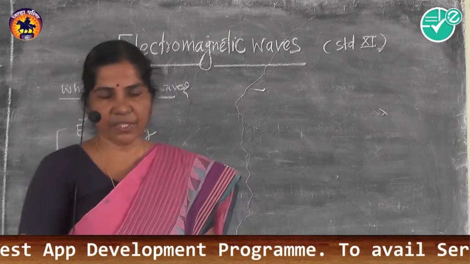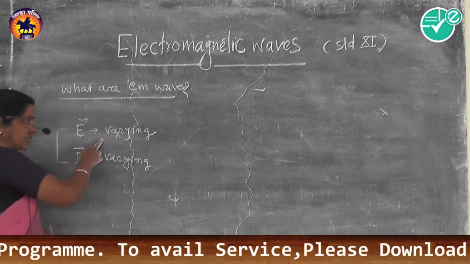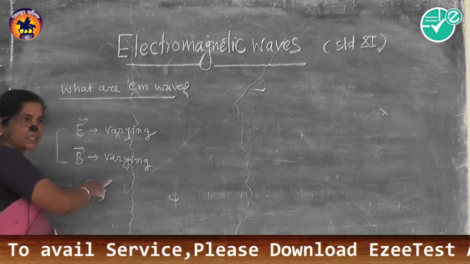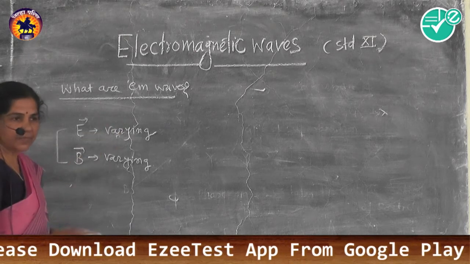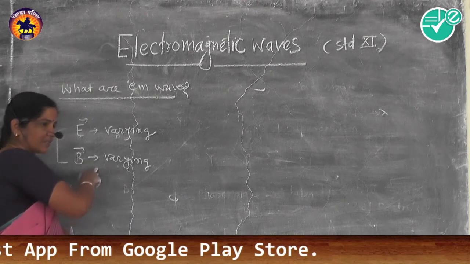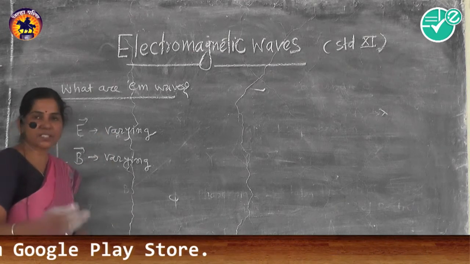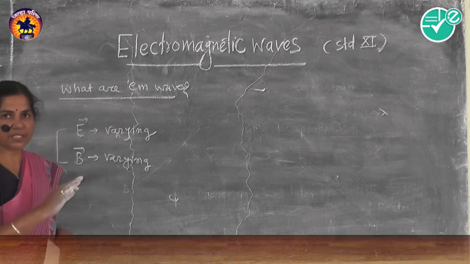This is the transformation of energy. When electric field varies, it produces magnetic field. This is shown by Oersted's experiment. It is measured by the Biot-Savart law, and whenever there is a change in magnetic flux, electricity is generated.